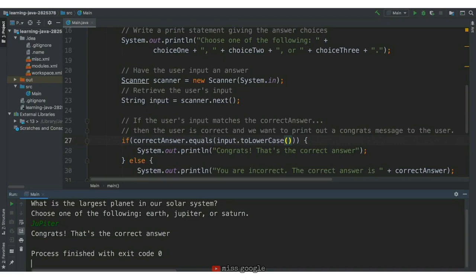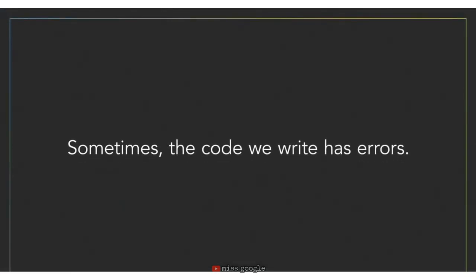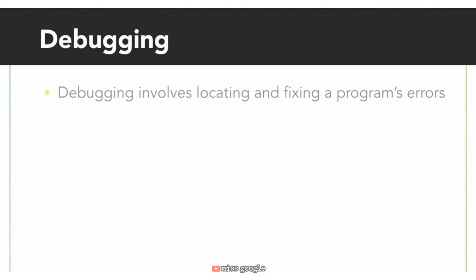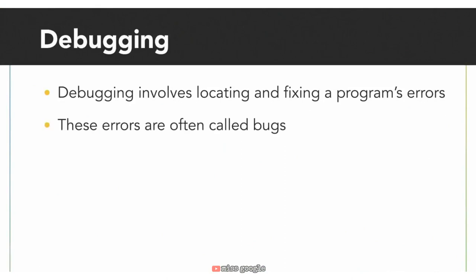When we are writing code, sometimes we can make a mistake and get an error. These errors can cause our code to give the wrong output or crash our program entirely, and you've probably already experienced a little bit of this in the course so far. You may have heard of the term debugging before, and this process involves locating and correcting code errors in your program. We often call these errors bugs because computer scientist pioneer Grace Hopper coined the term bug when she found a moth causing an error in her early computer.